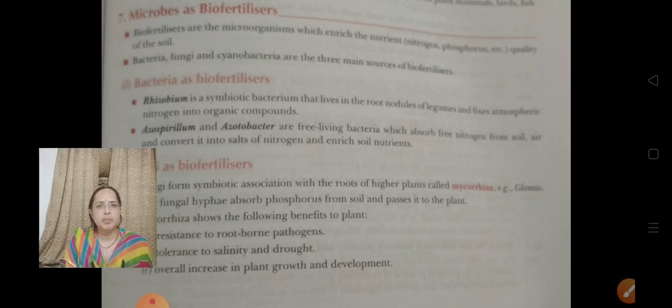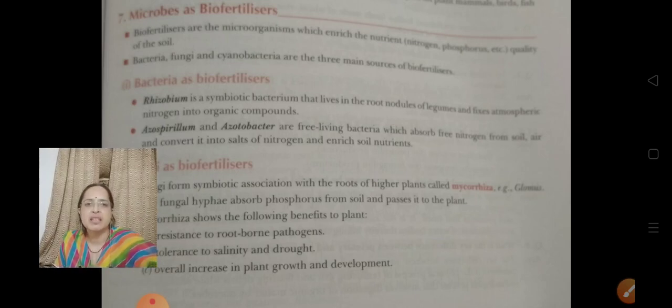First we talk about bacteria as biofertilizer, that is Rhizobium bacteria. Everyone knows Rhizobium is a symbiotic bacteria present in the root nodules of leguminous plants and helps in fixation of nitrogen and provides nitrogen to the plant body. Then there are Azospirillum and Azotobacter. These are also free living bacteria and they absorb free nitrogen from the soil and air and convert it into salts of nitrogen and increase the nutrient quantity of the soil.